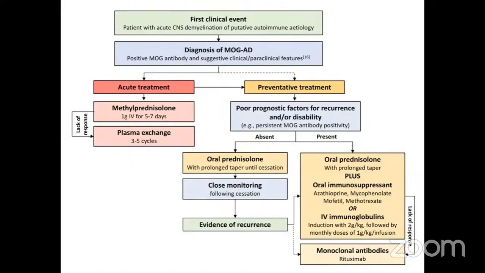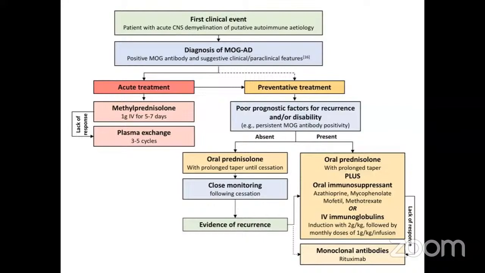Coming to the treatment part, there are no published guidelines for the treatment of MOGAD. So, if it is a first clinical event, the various tests, that is blood tests and MRI, and other clinical and paraclinical features will help you in the diagnosis of MOGAD. And for acute treatment, we give IV methylprednisolone 1 gram for 5 to 7 days. If there is a lack of response to IV therapy, we can go for plasma exchange.